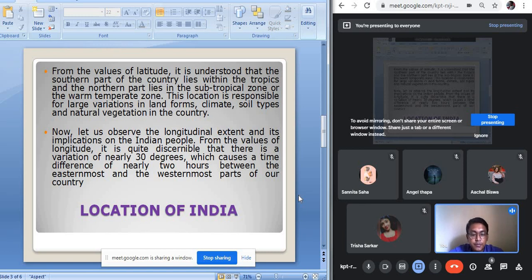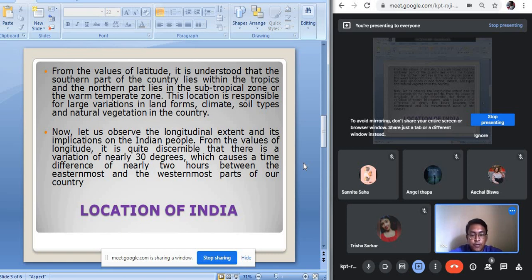When there is more variation in the longitude, the time difference increases from east to west. 68 degree 7 minute east is the westernmost longitude of our country, and 97 degree 25 minute east is the easternmost longitude. The difference is almost 30 degrees, and in reality there is a time difference of 2 hours.